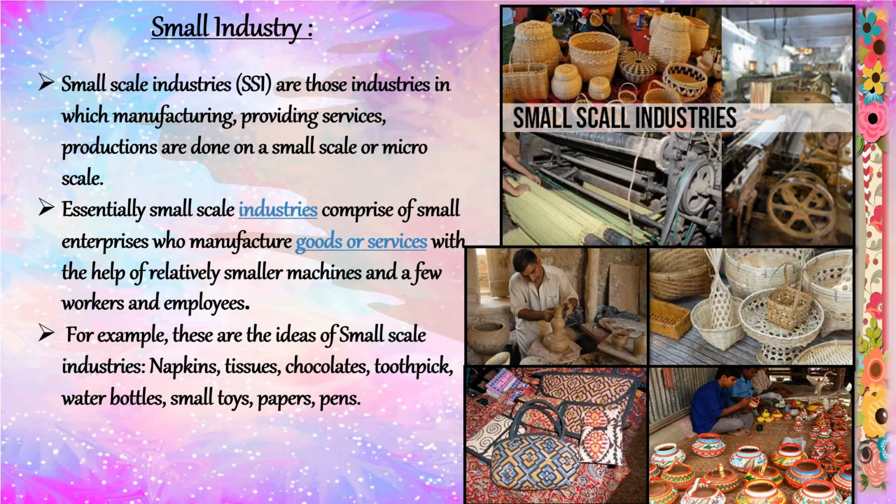Small scale industries play an important role in the social and economic development of India. For example, these are the ideas of small scale industries like napkins, tissues, chocolate making, toothpick making, water bottles, small toys, papers, pens, agarbatti making, basket making, different types of earthenware. All these are examples of small scale industries.